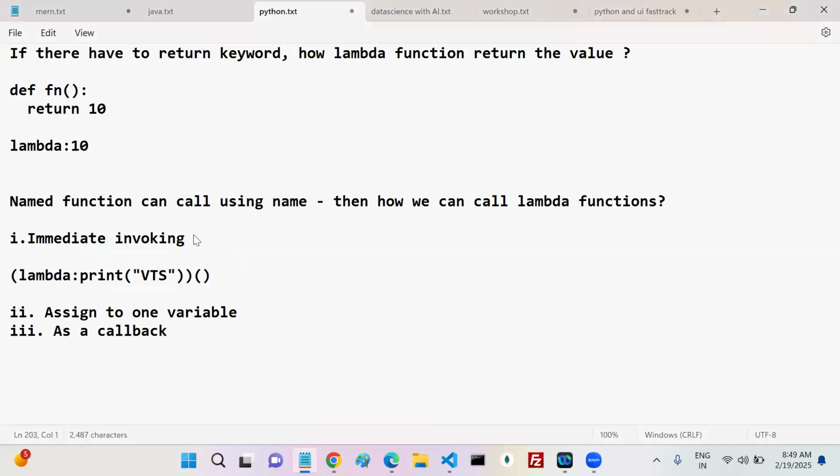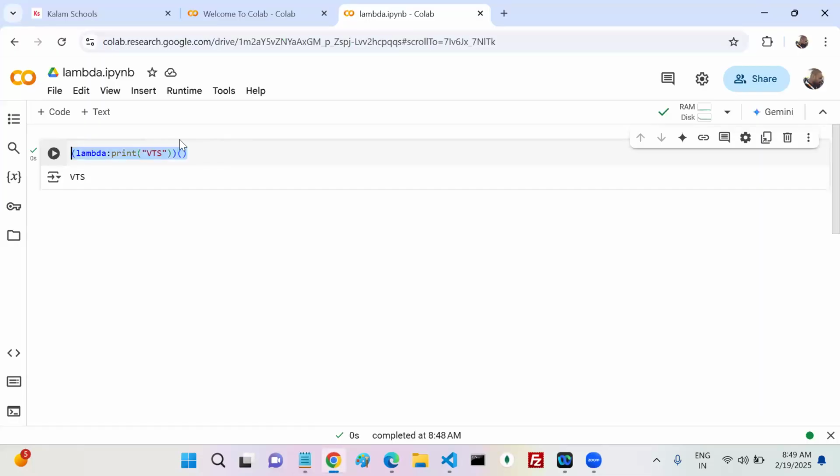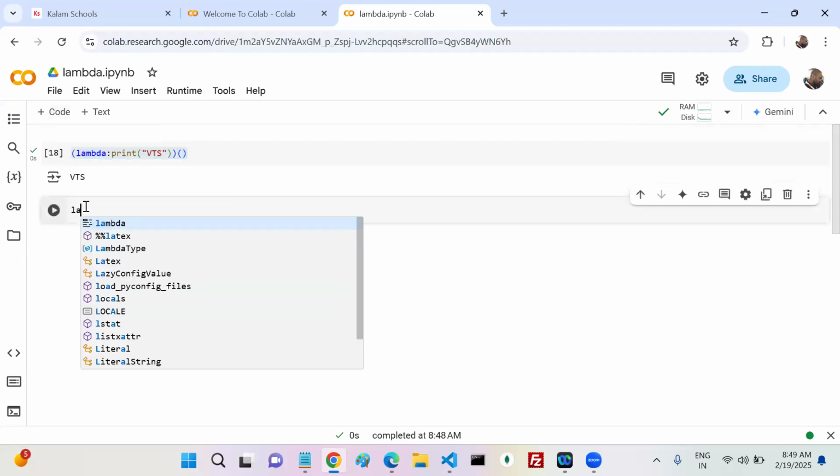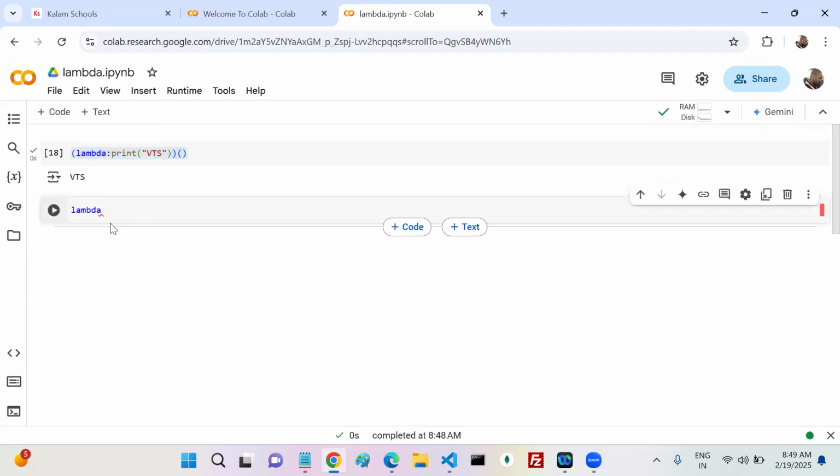This is one. The next one is assigning to one variable. How can we assign to one variable? It's a very simple thing. Now, can I write a lambda function: lambda, print VTS.